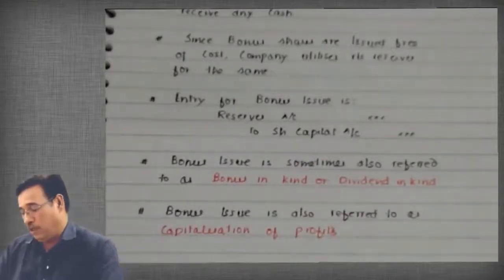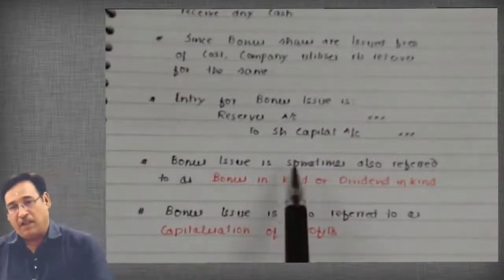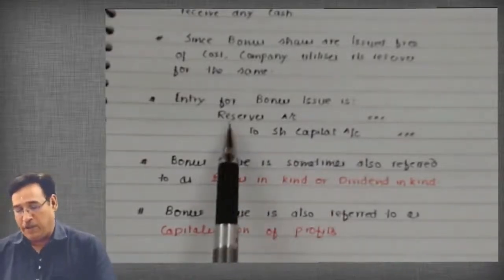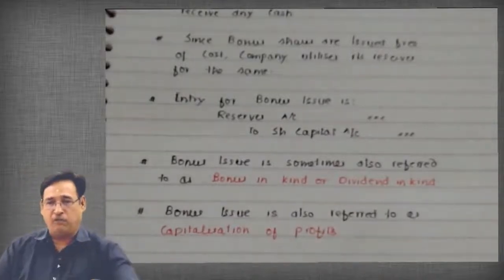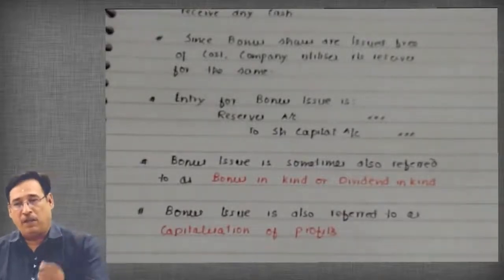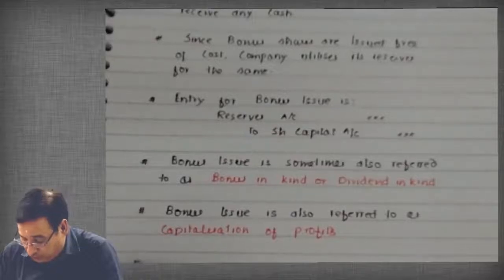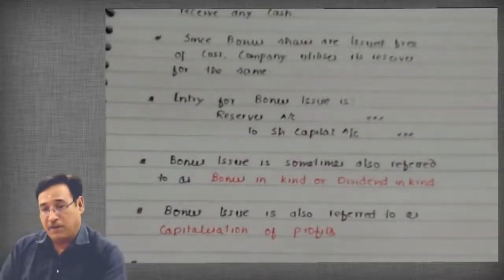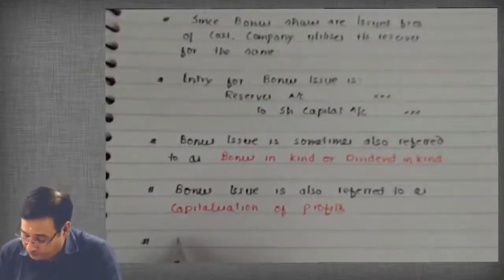So it is also known as capitalization of profits. The reason is that when the company passes the entry reserves account debit to share capital, indirectly it means reserves are getting converted into share capital, because reserves will take a dip, as I told, and share capital of the company will increase. Now you will have to write along with me, and I will explain these points later on. I will explain all these points in a short while, but first you write along with me.